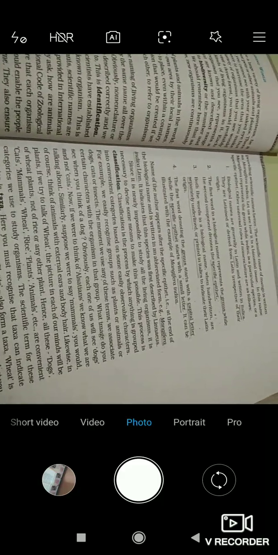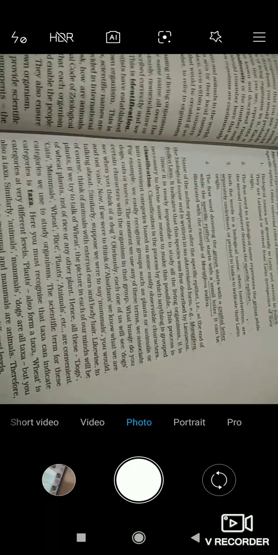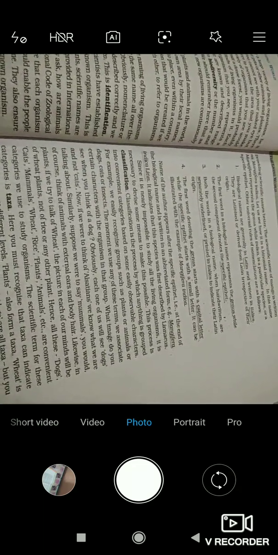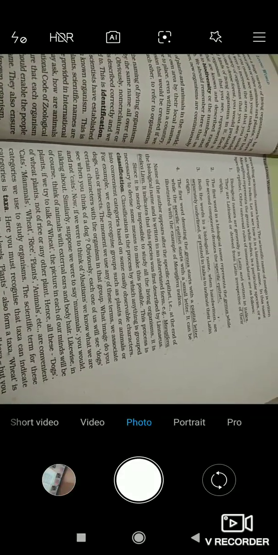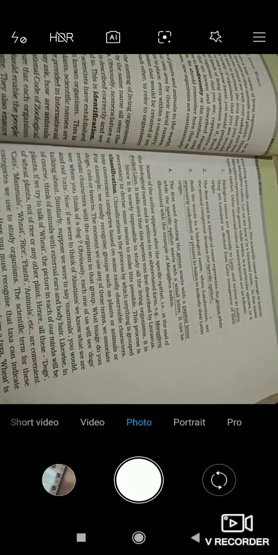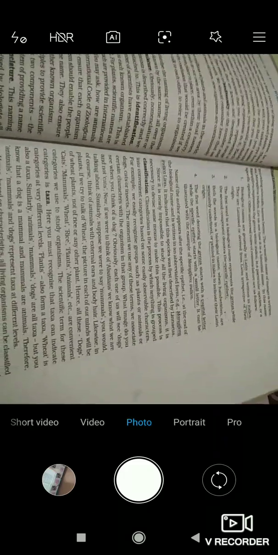Hence all these categories, dogs, cats, mammals, wheat, rice, plants, animals, etc., are convenient categories we use to study organisms. So what happened, guys, these organisms are convenient categories and we use them to study organisms. Okay, so let's see the next statement, what it is telling.